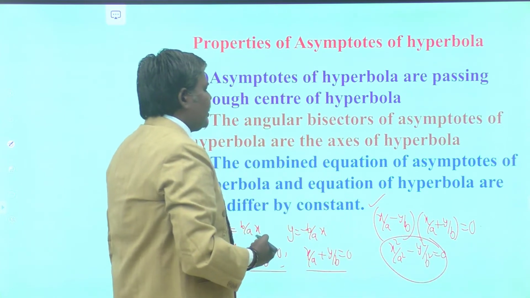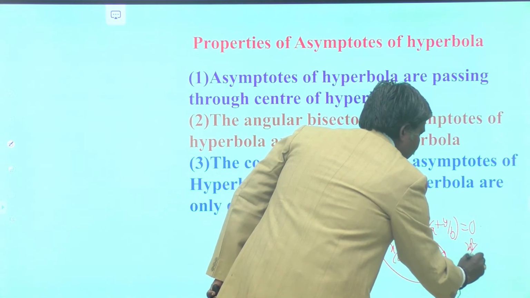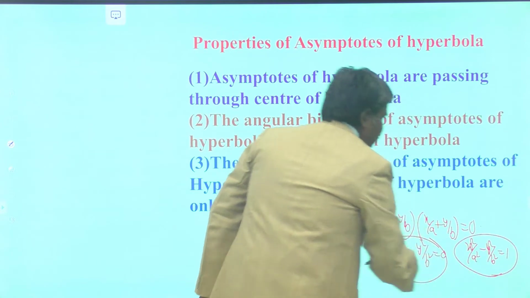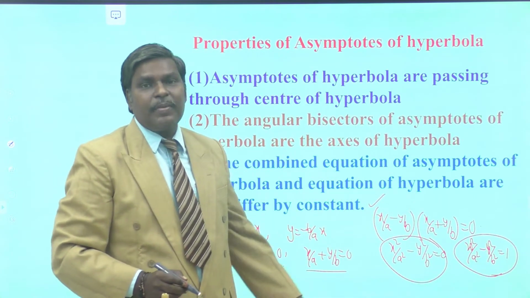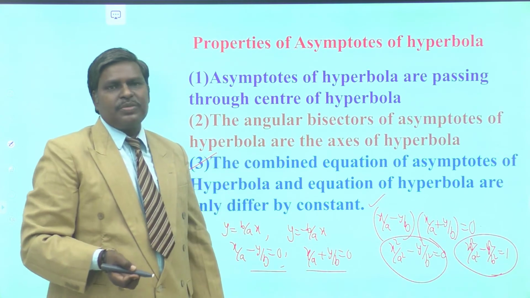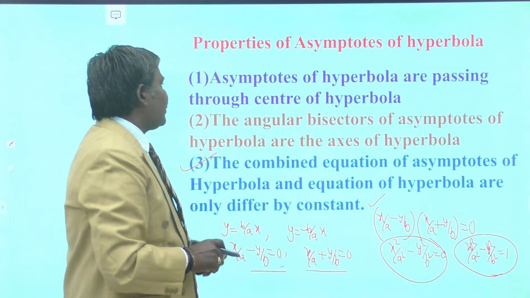What is your hyperbola equation? x square by a square minus y square by b square equal to 1. Observe these two equations. These two equations only differ by a constant. So, we conclude that the combined equation of asymptotes of hyperbola and the equation of hyperbola only differ by a constant.